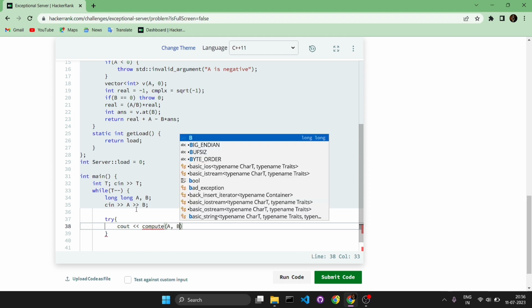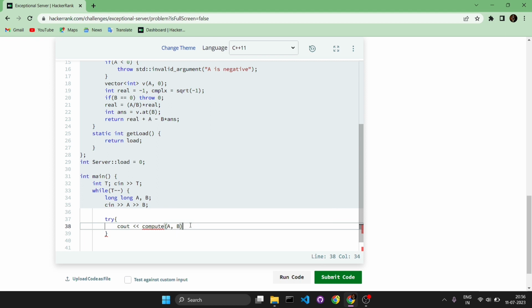The a comma b are already read and available to use. So whenever the function runs fine, it will just print the result of the compute function, else it will capture the exception. That exception will be handled by the catch block. Here we will have the catch block.